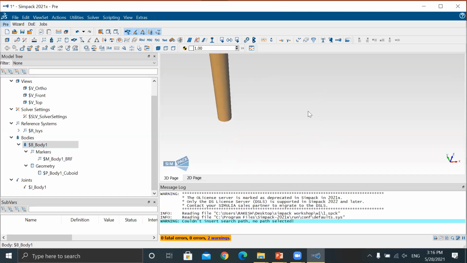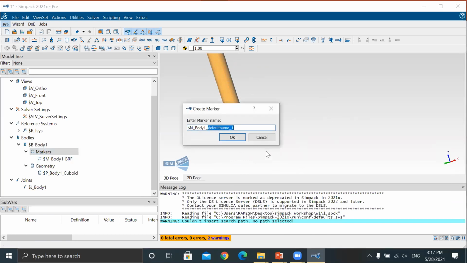How can I create it? Randomly it is not possible, so it requires a marker here. Means in CATIA words, you can say it's like an axis system at this position so that you can create a model at this position. For this, select the marker, right click, create marker.